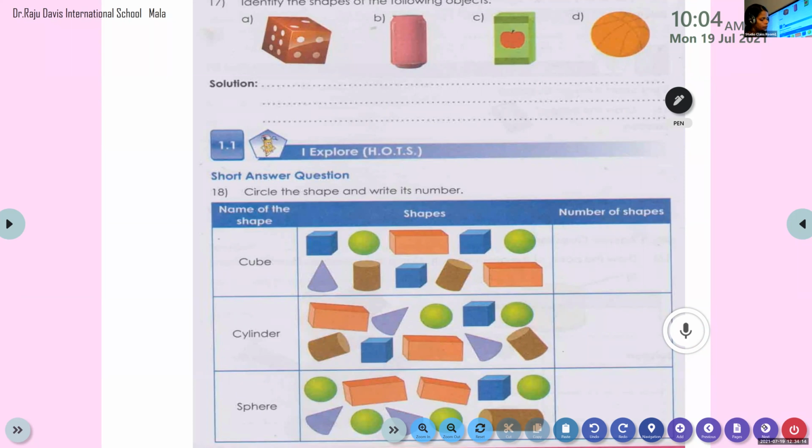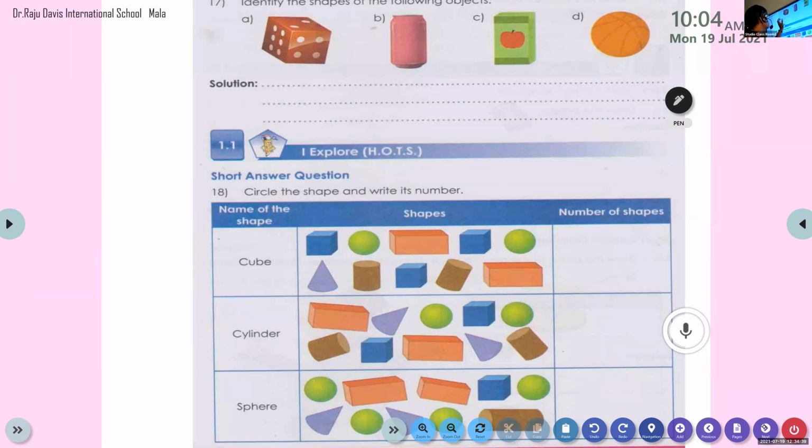S-H-A-P-E-S, shapes. Of the following. O-B-J-E-C-T-S, objects. Identify the shapes of the following objects.